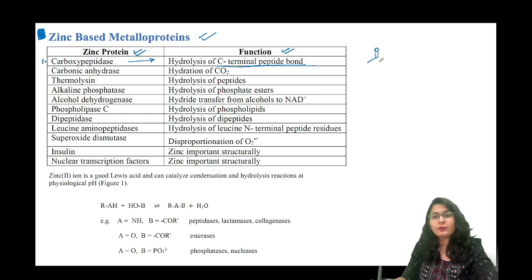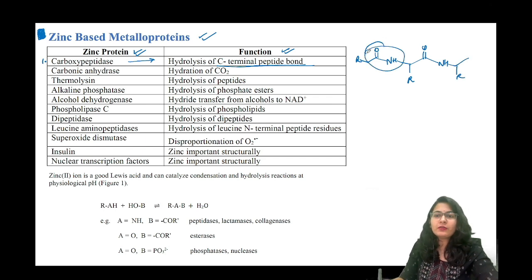See, this is how the protein chain continues. It forms an amide bond, and there is another R group, and there is going to be another let's say amide linkage, so on and so forth. It goes on continuing.